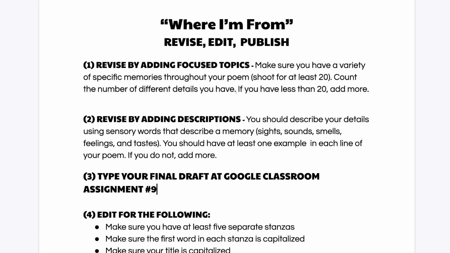So, the first thing I want you to do is to take your paper copy of your rough draft, and I want you to make sure that you have at least 20 different memories throughout the poem. Okay, you need to have one memory per line on the poem. If you are missing some, stop right here and I want you to brainstorm in your head a few more ideas and add that to your rough draft.